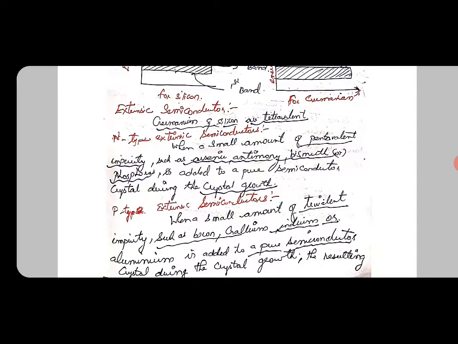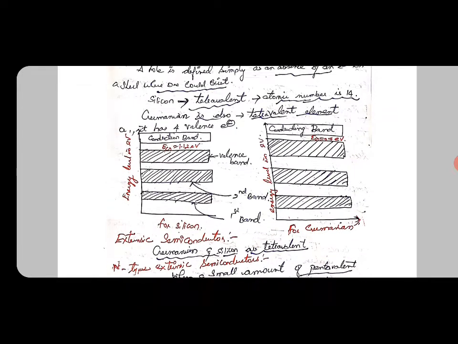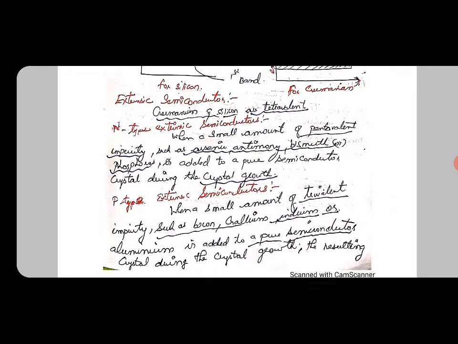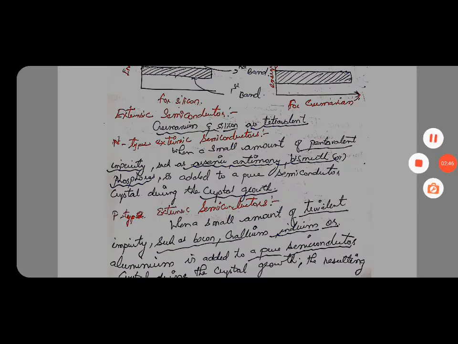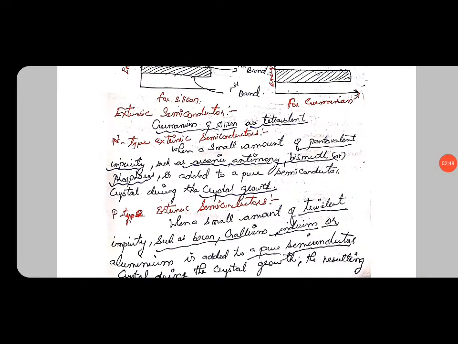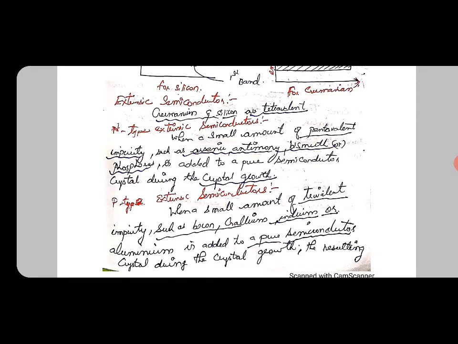Then we can see about the extrinsic semiconductor, which is an impure type of semiconductor. We know that germanium and silicon are tetravalent. Now the n-type extrinsic semiconductor: when a small amount of pentavalent impurity, such as arsenic, antimony, bismuth, or phosphorus, is added to the pure semiconductor during crystal growth, it is said to be an n-type extrinsic semiconductor. This is the case of n-type.